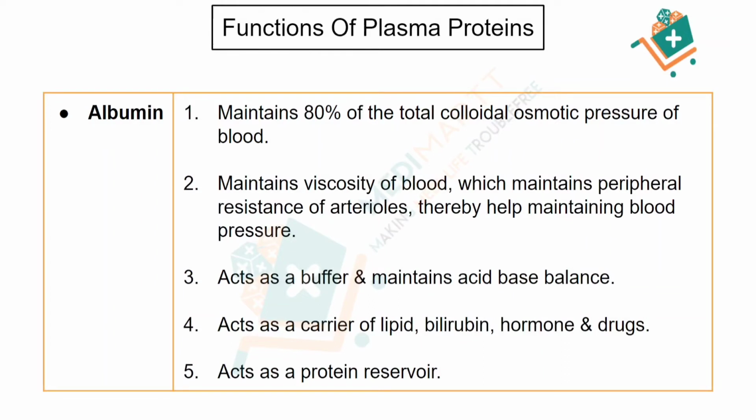Now the third point is it acts as a buffer and it maintains the acid base balance. Now what is a buffer and what is acid base balance? Please check out our biochemistry videos for understanding the buffer and the acid base balance. You will understand in a much better way. Now the fourth point is it acts as a carrier of lipid, bilirubin, hormones and drugs. So albumin takes the lipid, bilirubin, hormones and drugs with it.